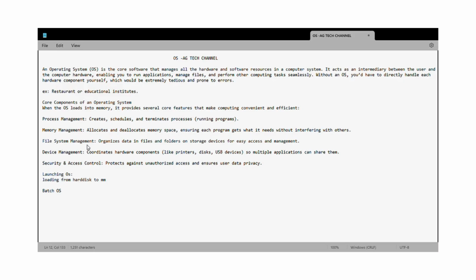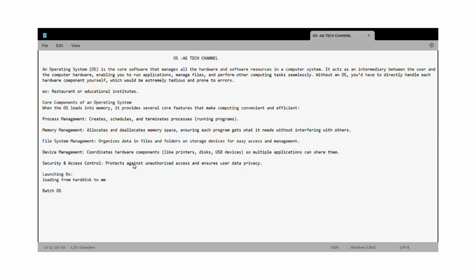And file system management is another most important thing done by the operating system. What is file system management? In our laptop or phones we have a photos section, right? In that there are many sections like camera, WhatsApp images, Instagram images, favorites. It segregates everything into folders and files, which is very easy for our access and management. If you don't have file system management, we'll have some documents somewhere, some photos somewhere, some screenshots elsewhere, and there is clumsiness in our system or phone. So file system management is also very important.